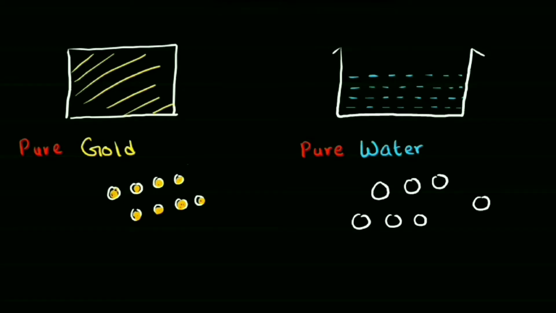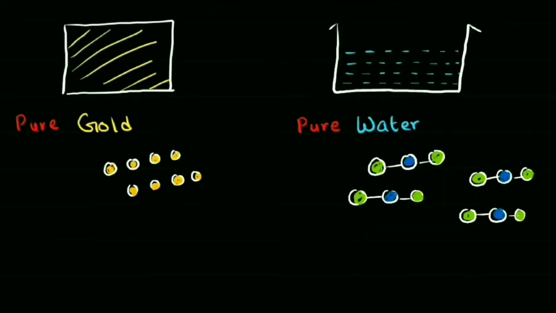When we zoom in on the water, what you'll find is water is also made up of tiny particles, but in the case of water, we'll find that it is made up of two types of particles. So we have our blue particles and we have our green particles. So there are two particles in case of water. And when something is made up of only one type of particles, like our gold here, then it is called element. And if the substances are made up of different particles, then they are called compound. Our water is compound.